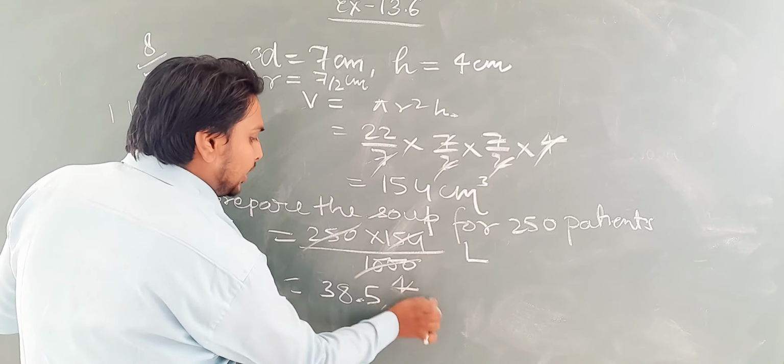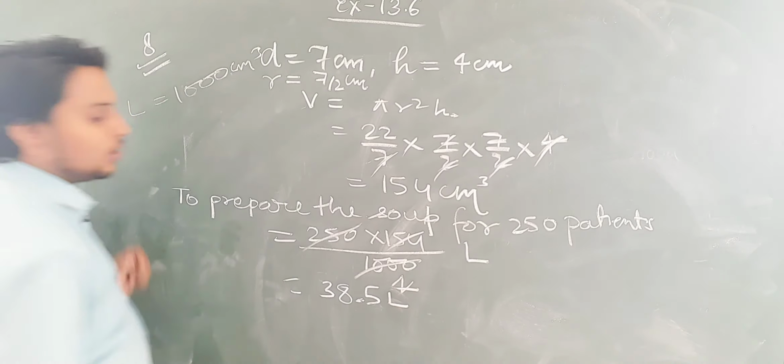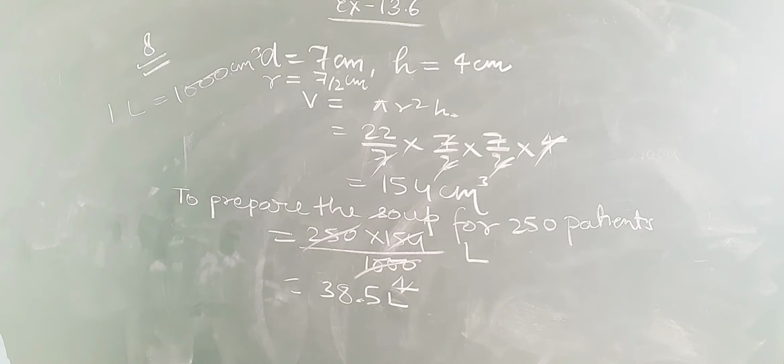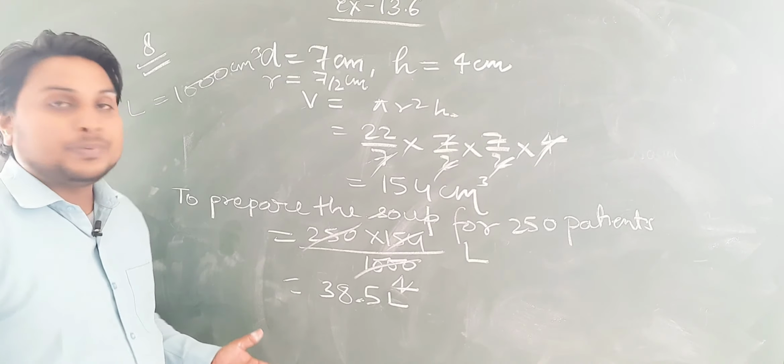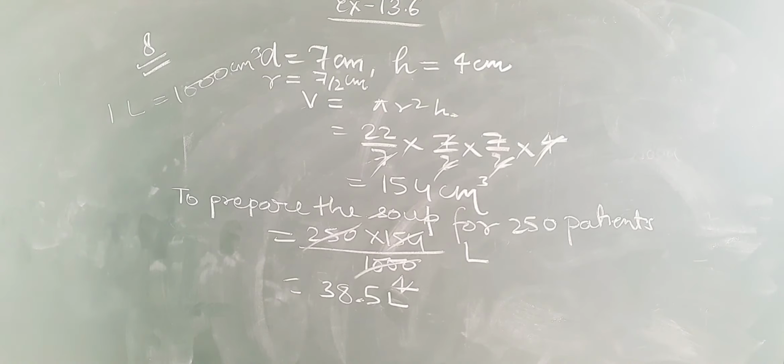So 38.5 liter soup should be prepared to give to 250 patients of that hospital.